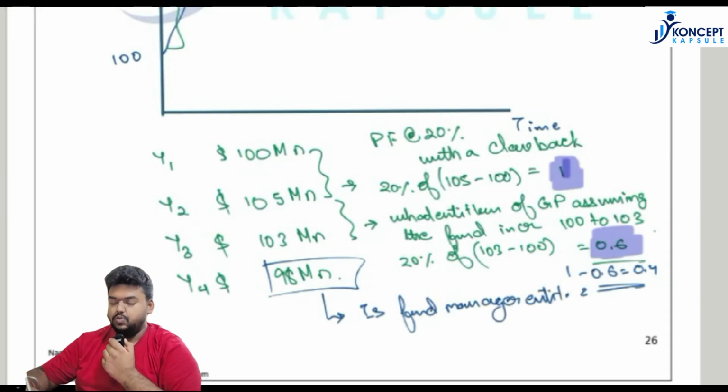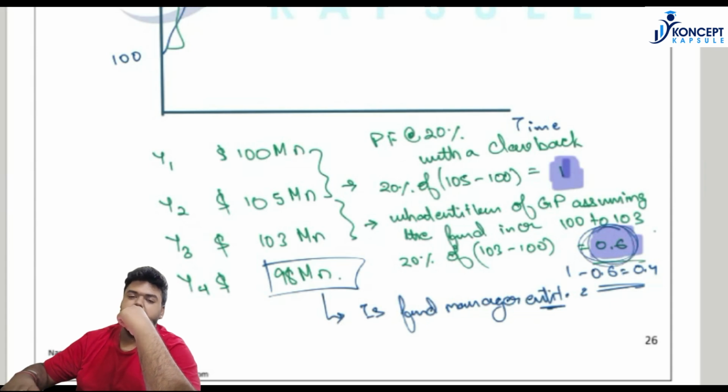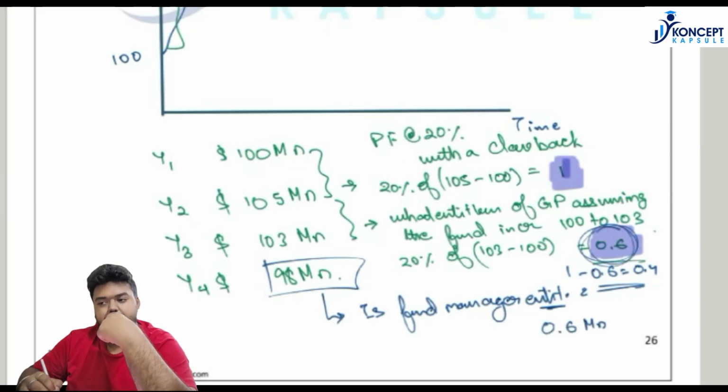No. What is the amount of performance fees the fund manager has received till now after all clawbacks? The fund manager has $0.6 million as of now, and with the fund at $98 million, the fund manager is not entitled to any performance fees. So this entire $0.6 million will be recovered from the fund manager.